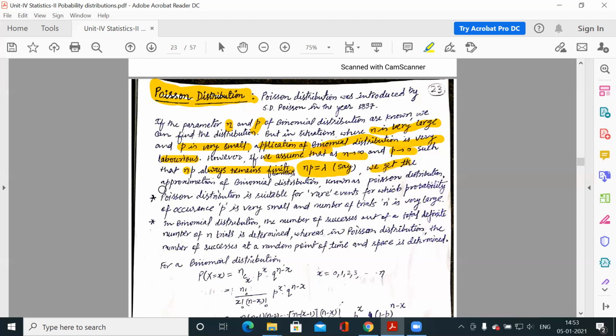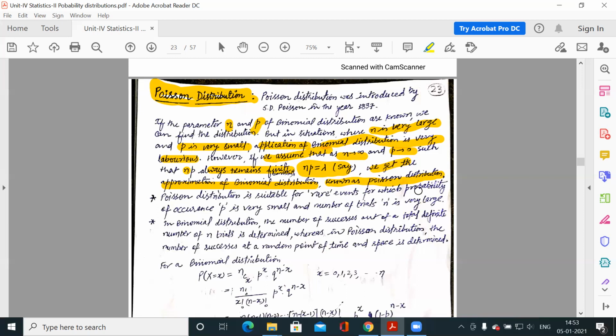We get the approximation of binomial distribution, which is known as Poisson distribution. So it is a limiting case of binomial distribution such that np is constant. Clear? Under these conditions, the binomial distribution converts into Poisson distribution.